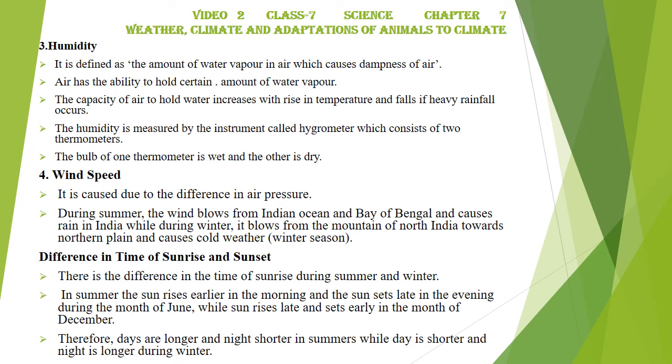In the last video, we discussed the elements of climate: temperature, rainfall, and number three, humidity. Let's see what humidity is. It is defined as the amount of water vapor in air which causes dampness of air.